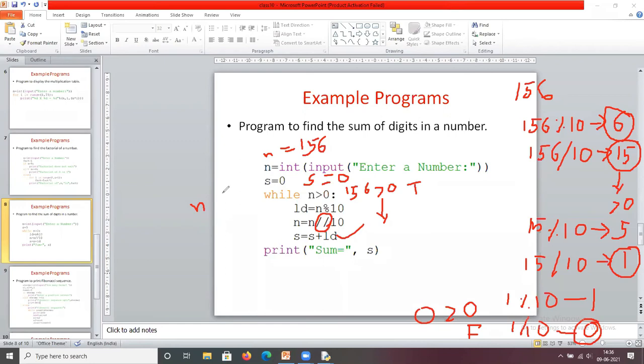If you give plain division n by 10, then we get a float as the answer, for example 5.0, but here we want only the integer value. So perform the floor division, n equals n by 10, that is 15. Every time you add this last digit to the sum: s plus ld. Okay, so now we are going to write this program.